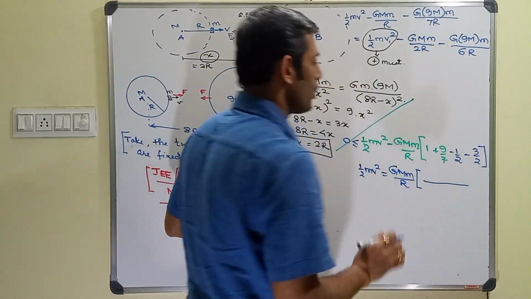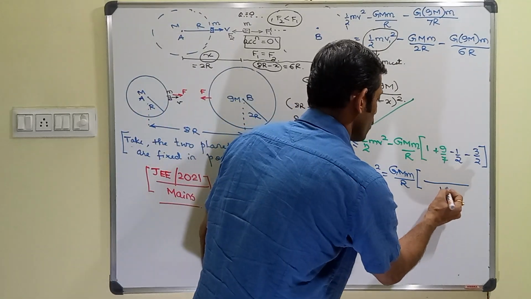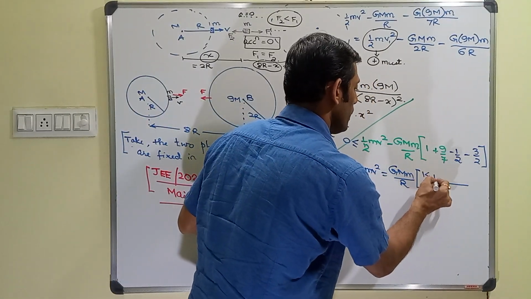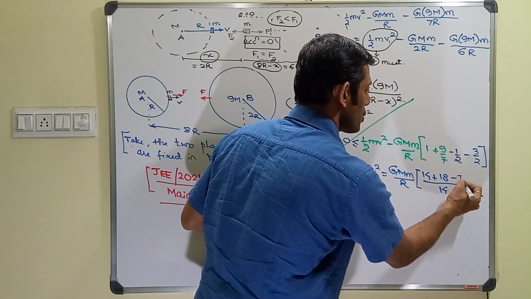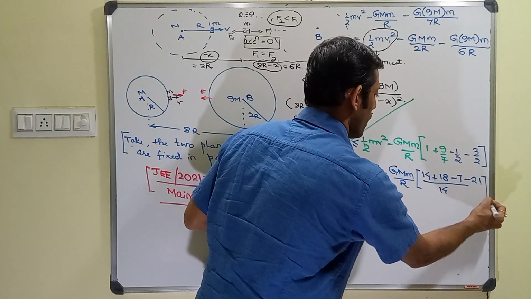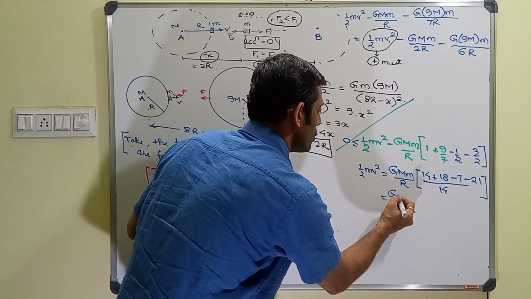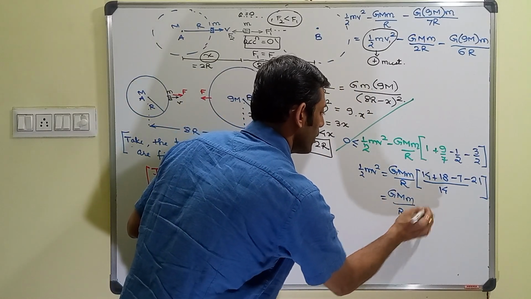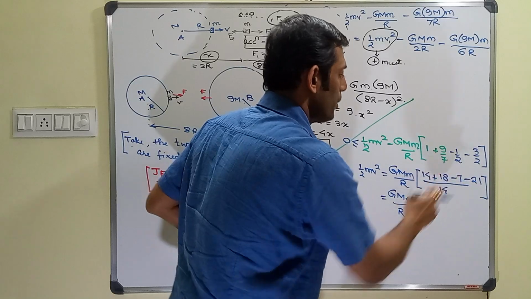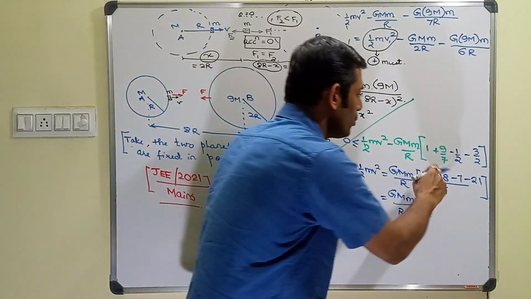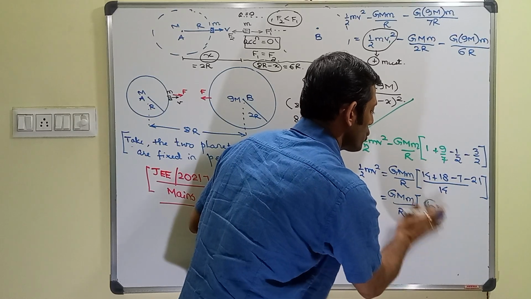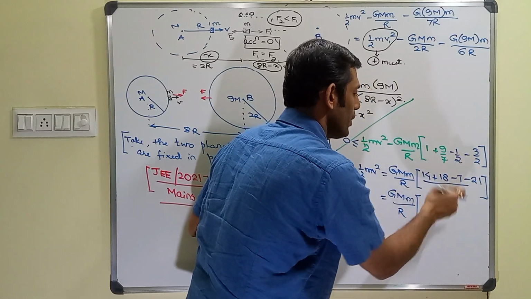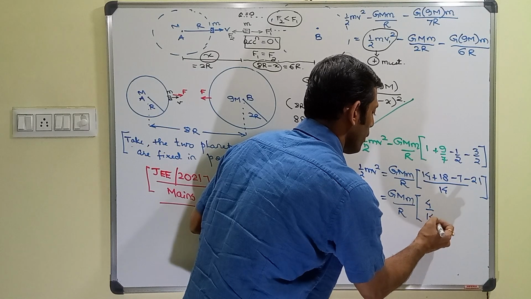let's take an equality over here, 7 into 2 is 14, that means 14 plus 18, minus 7 and minus 21, and that gives us G by R into 14 plus 18 is 32, 32 minus 7 is 25, 25 minus 21 is a 4 by 14.